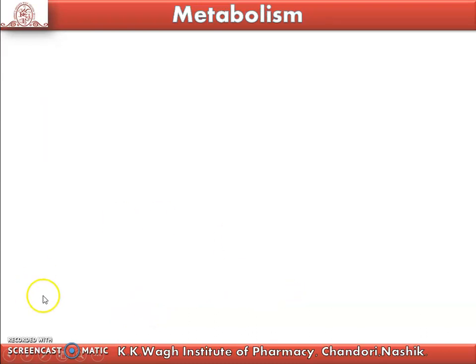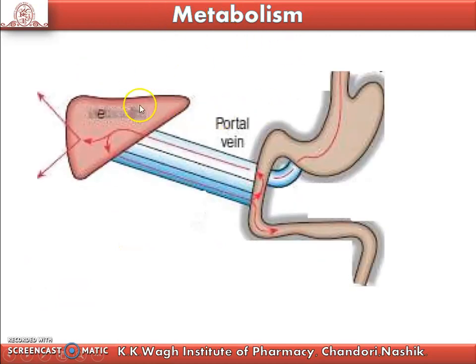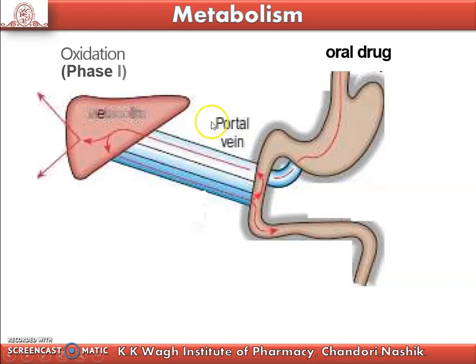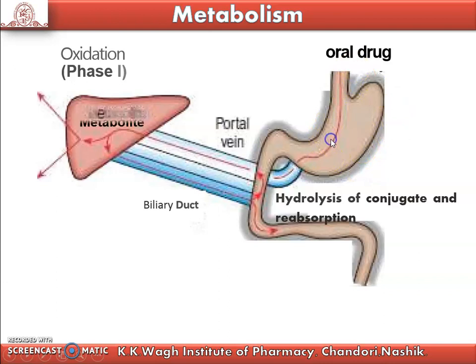Then the next one is metabolism. This is a somewhat diagrammatic representation of metabolism. In metabolism, the drug first enters the stomach. The metabolism starts in the liver or tissue, and finally when the metabolism is completed, the drug is excreted through the feces.